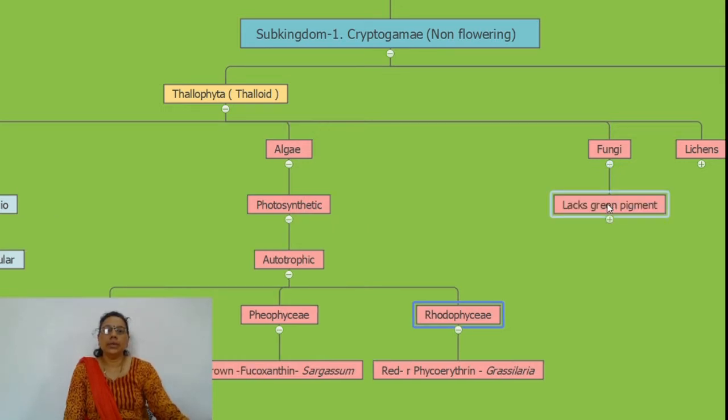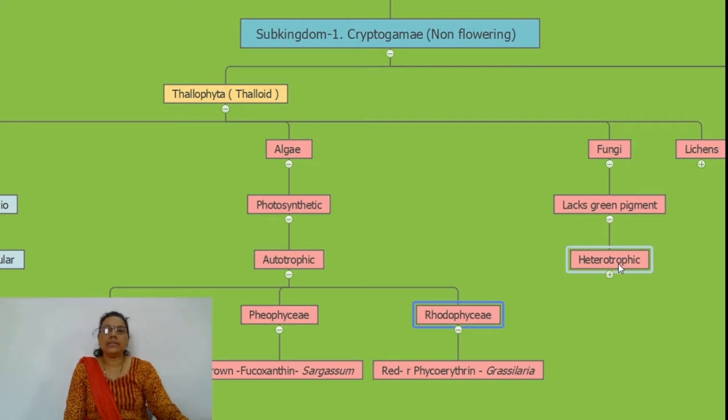The next group under the subkingdom Thallophyta is fungi. Fungi lack the green pigment, so they are heterotrophic in nature. For food, they are dependent on others. Their characteristic feature is that the plant body is thalloid. Thallus is also called mycelium. Mycelium is the white, cottony, thread-like elongated structure.